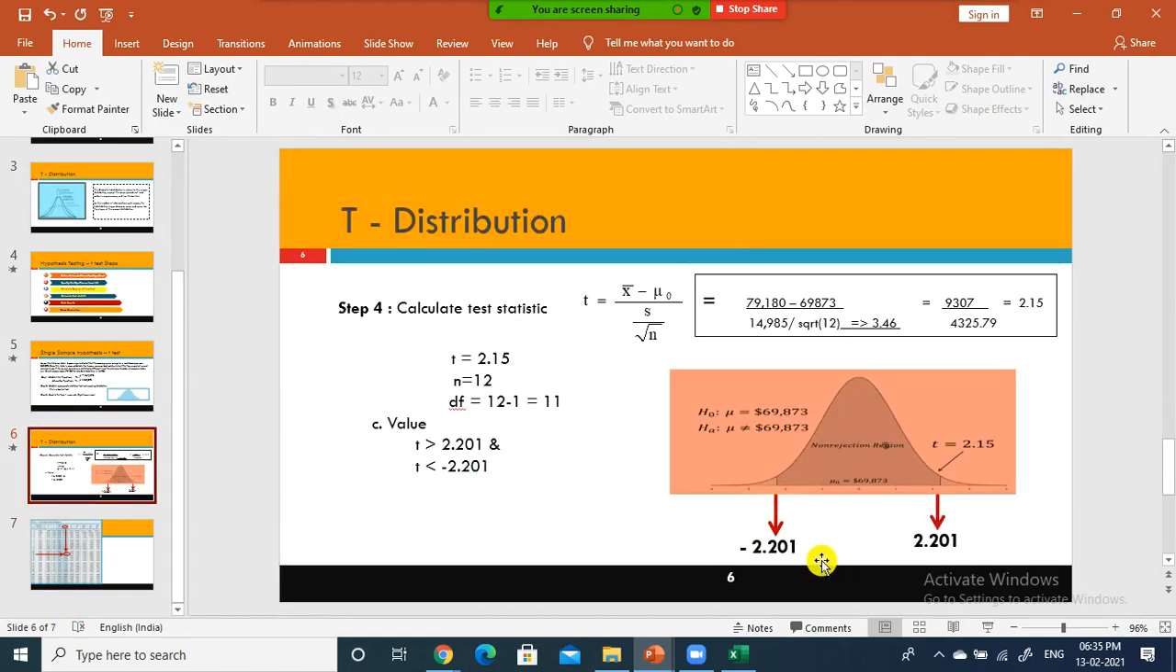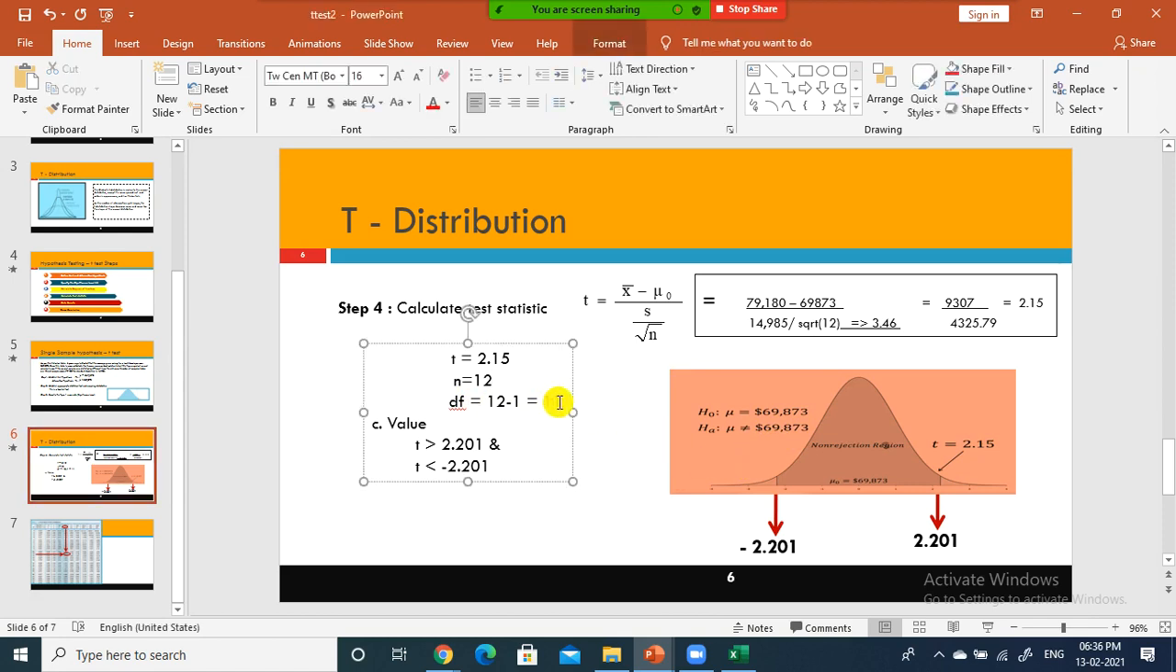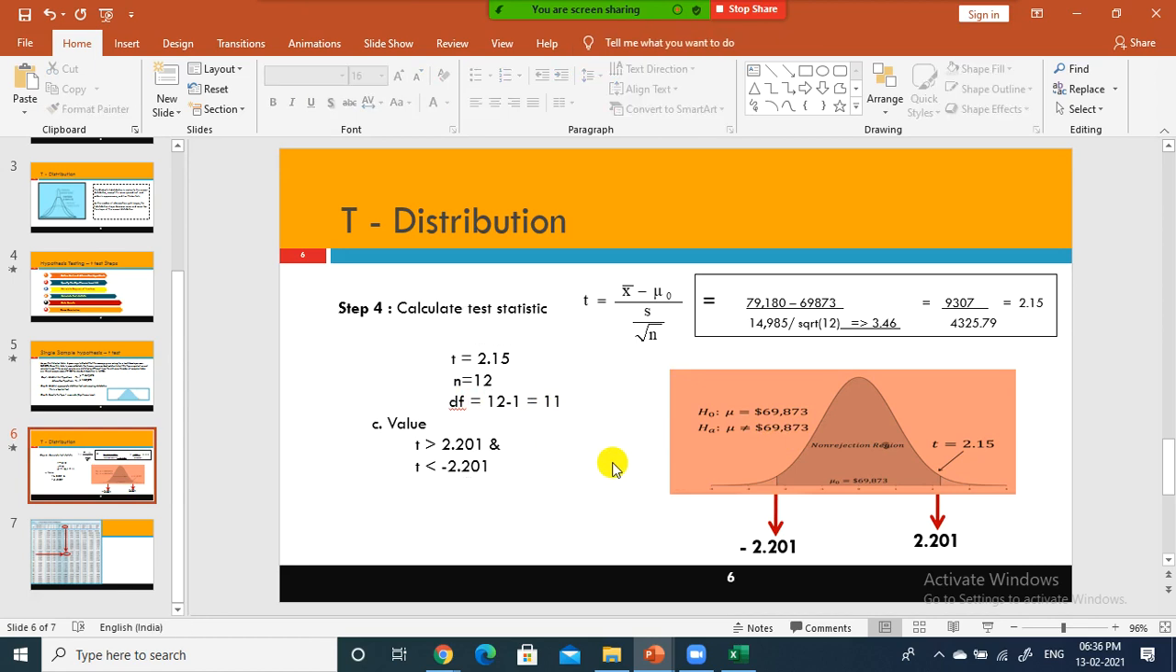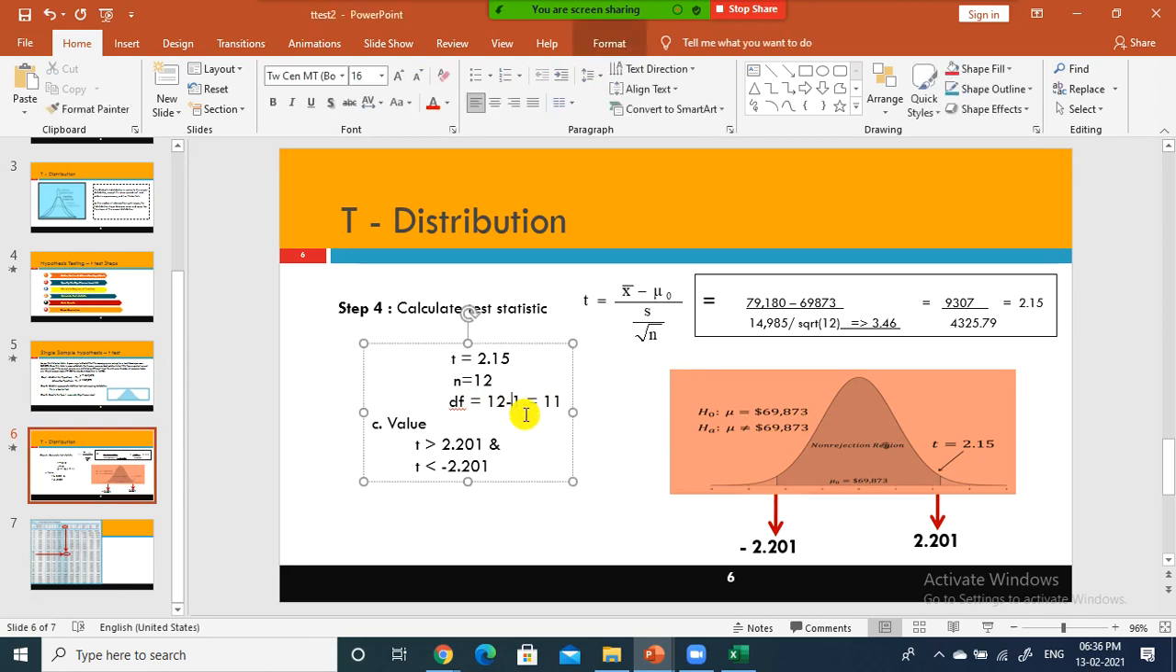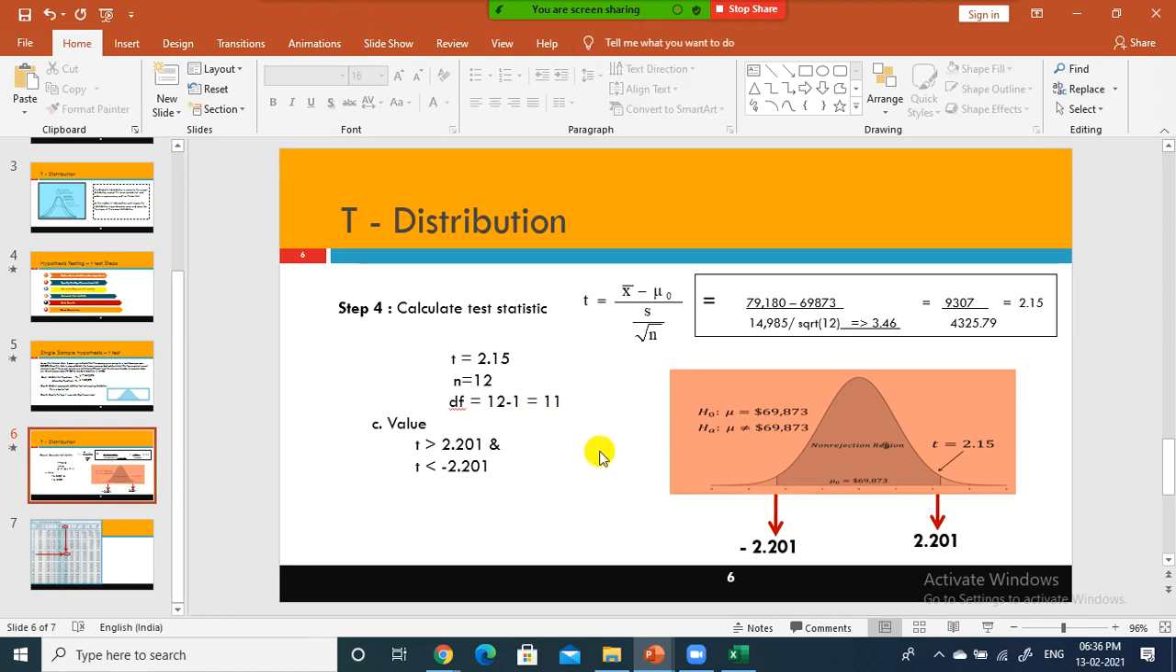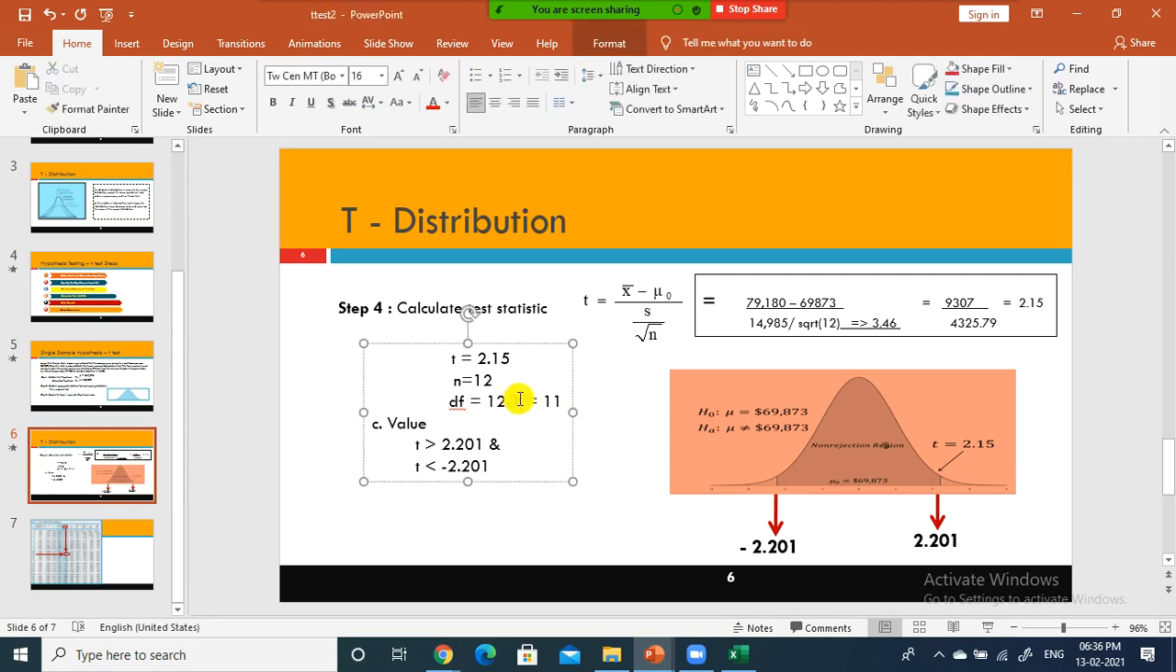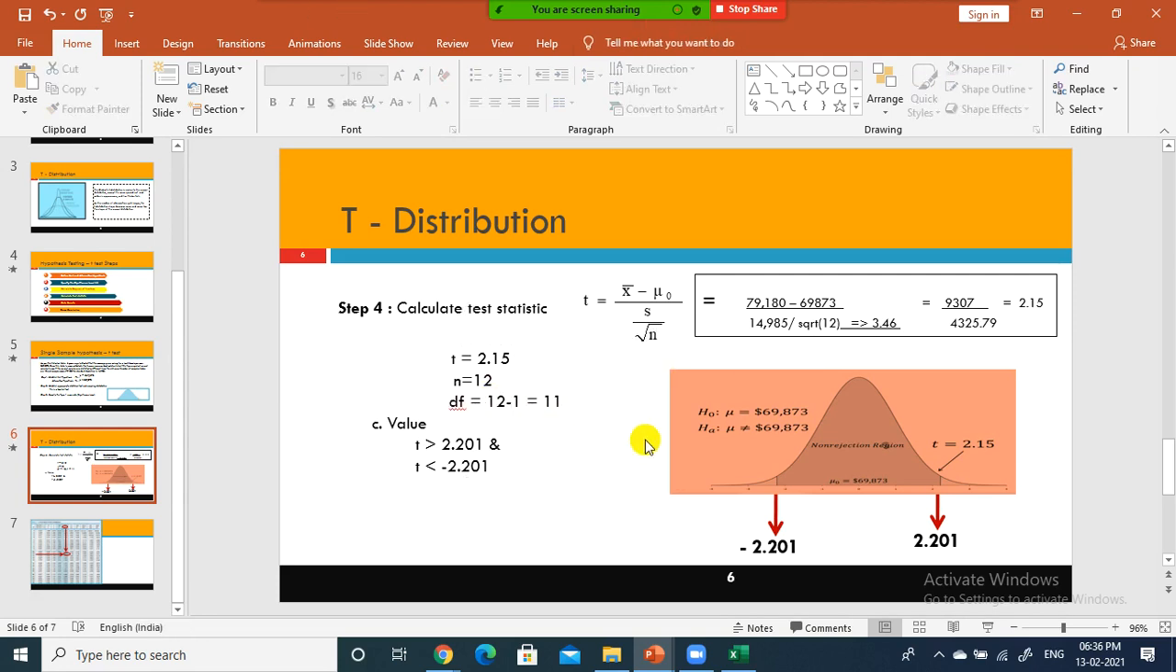Fine. So that's how you got the critical value. All you need to know is the degrees of freedom. Alpha is there in our brain, 0.05. Why do we take degrees of freedom as 12 minus 1? That is the rule for the t test. You need to subtract 1 from the sample size. If you know this much, that is more than sufficient.